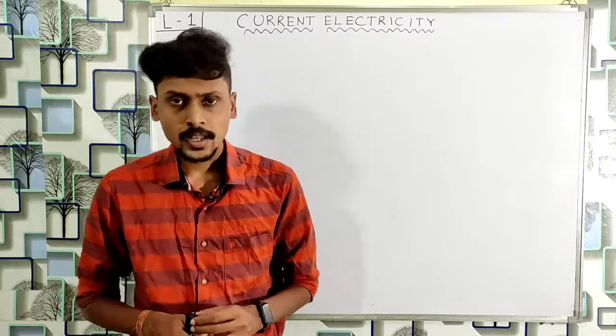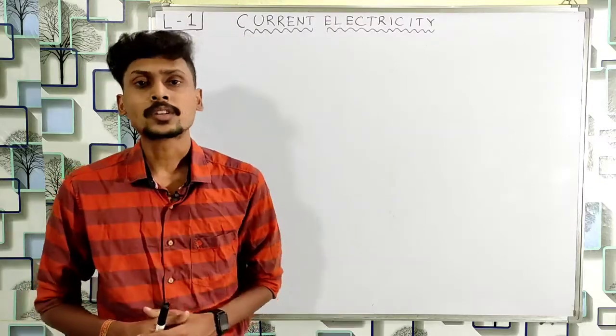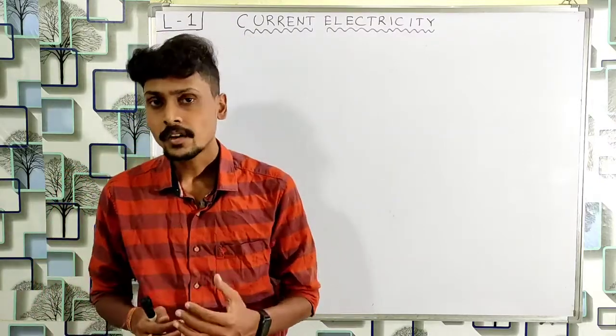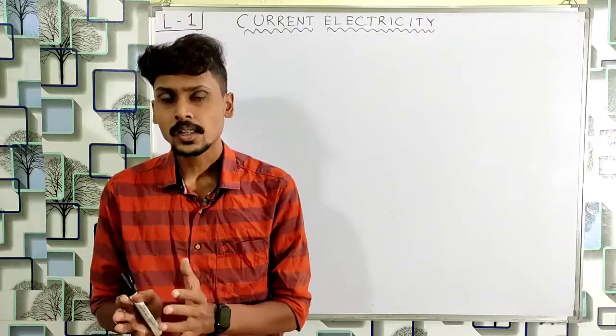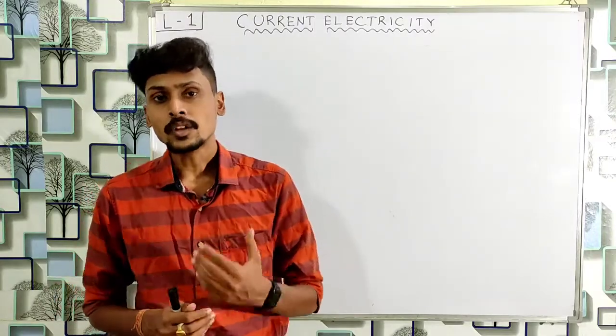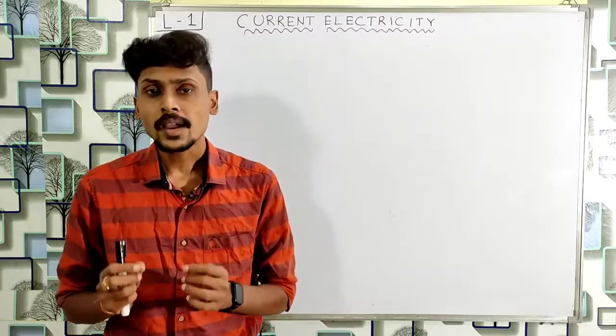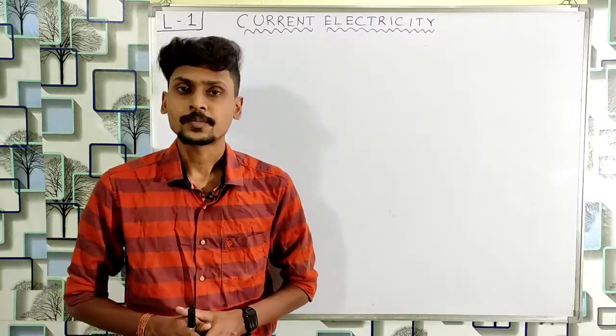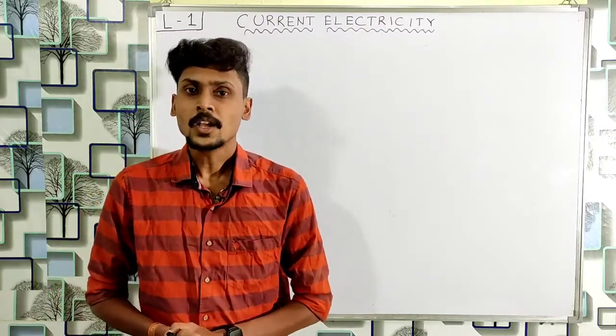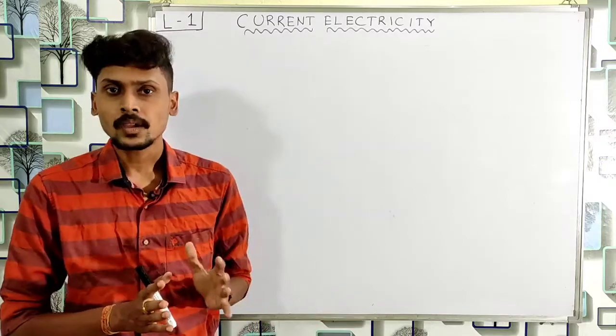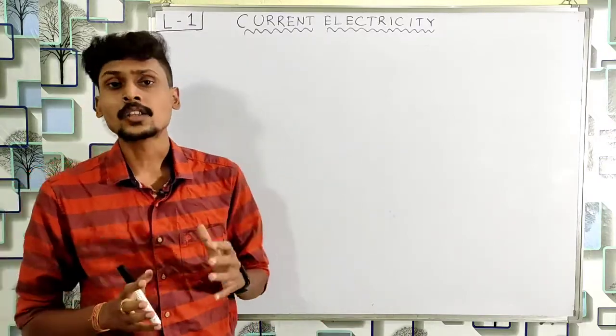So in this lecture, in the lecture number 1, we are going to discuss about what is the meaning of electric current, how to measure electric current, what is the unit of electric current, and then finally we are going to discuss about the mechanism of flow of electric current. So let's get started. So students, in class 10 we know what is the definition of electric current.